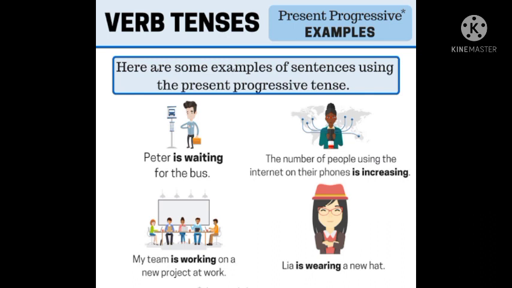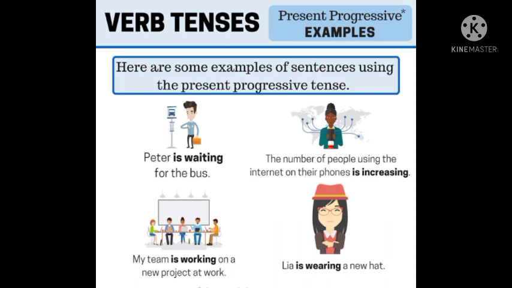Is waiting. Why? When we talk about the thing that is happening now, जो अभी हो रहा है, that is happening right now, then we use is and the ing form with the verb. That's why we have used here is and waiting. Peter is waiting for the bus.